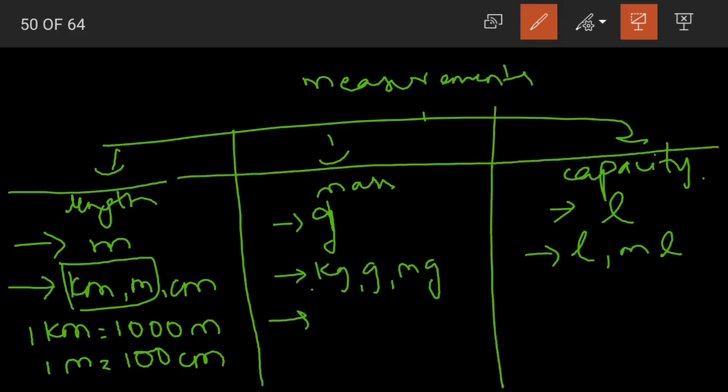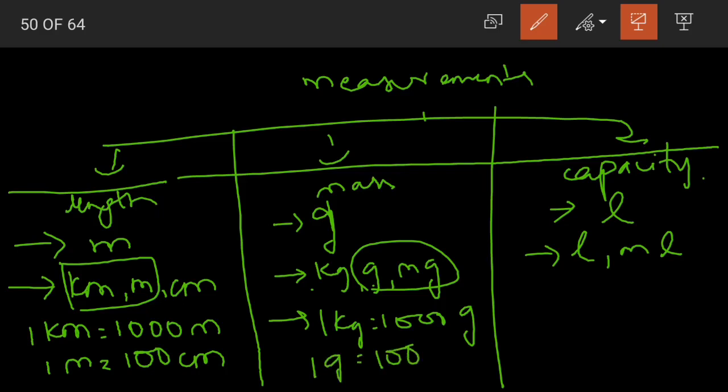And coming to mass, 1 kilogram is equal to 1000 grams, and 1 gram is equal to 1000 milligrams. Now coming to capacity, we have only two units of measurement, liters and milliliters. So 1 liter is equal to 1000 milliliters.